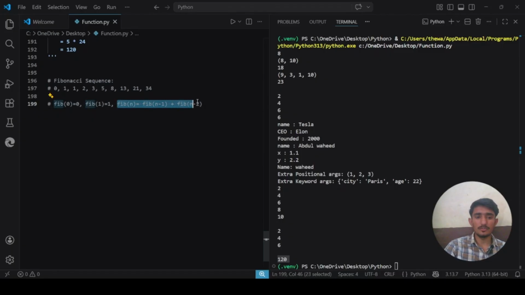This is the formula. It will add these two Fibonacci values, whatever the n value is.